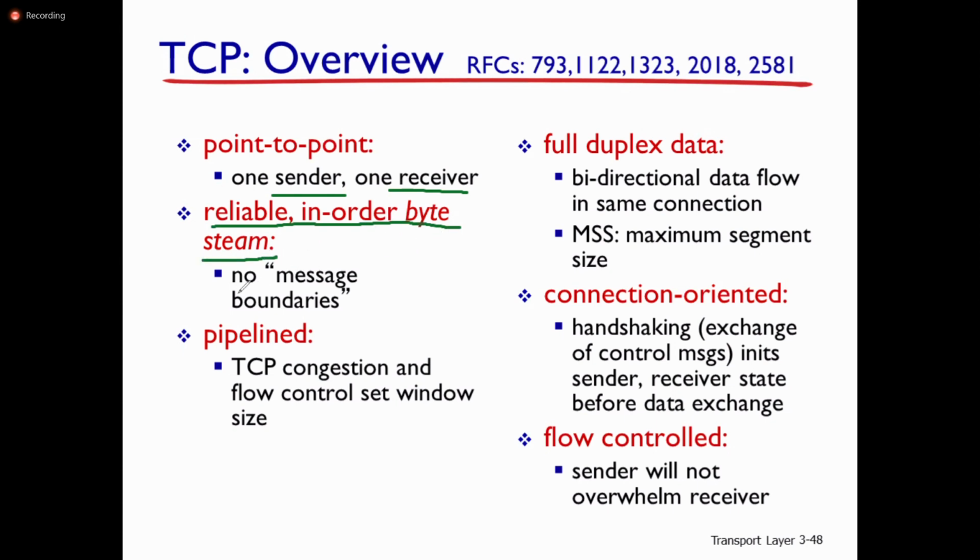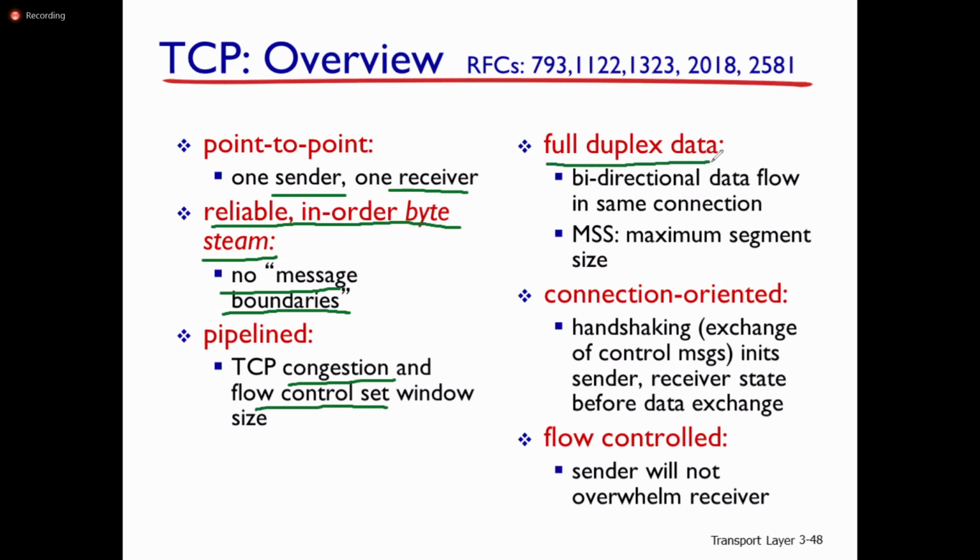So here there are no message boundaries in this TCP, because it is connection oriented. So after the connection is established, there is no restriction on the size of the messages. It is a pipeline protocol, but there is a possibility of congestion control as well as flow control. We will see in detail TCP congestion and TCP flow control. Full duplex